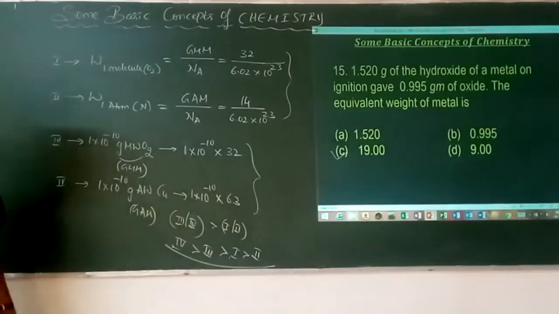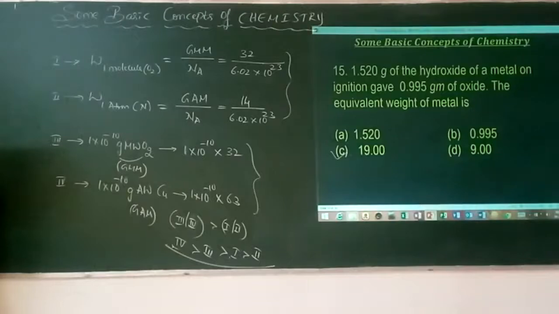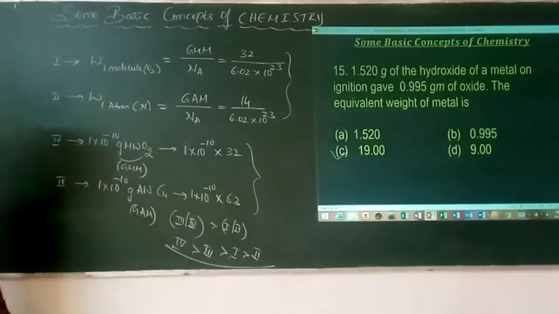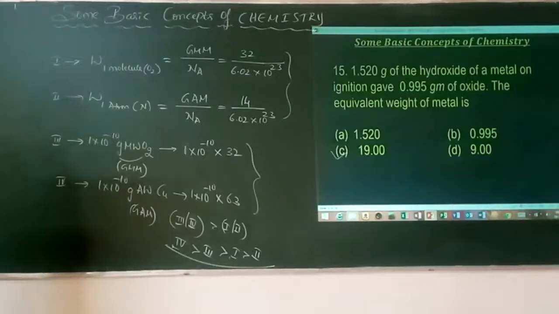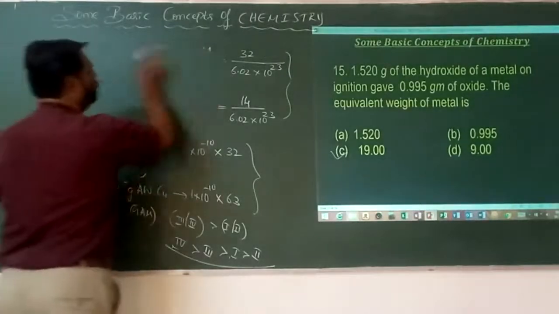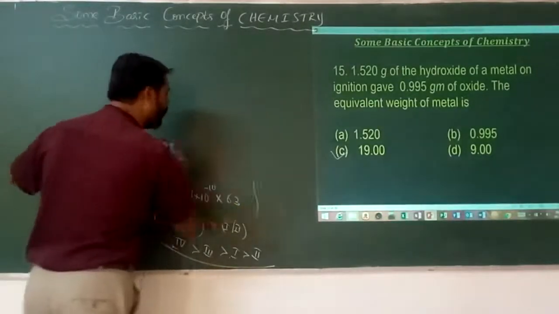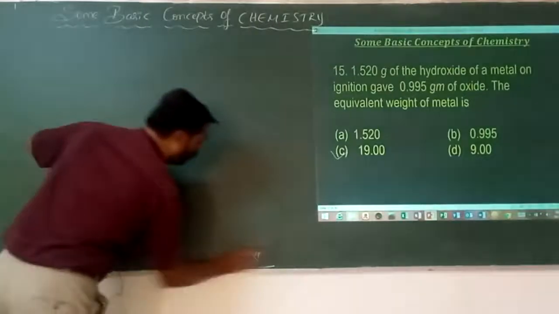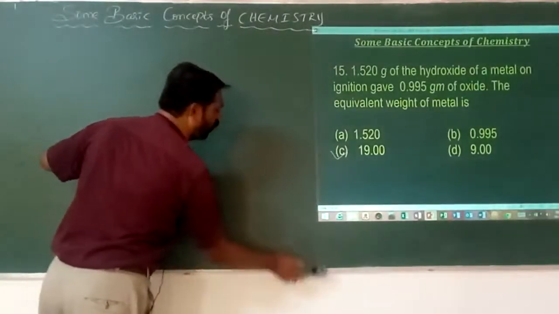Next one. 1.520 grams of a hydroxide of a metal on ignition. Ignition means it is on complete heat. Gives 0.995 grams of its oxide. Therefore, what is the equivalent mass of that particular metal? Here first, what is the reaction? What compound on ignition gives what compound here? That is the meaning.